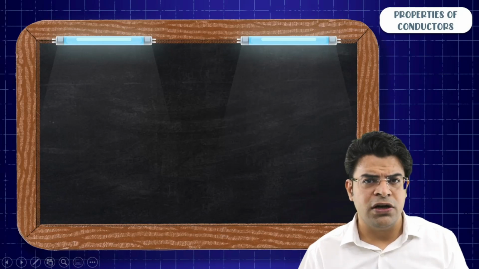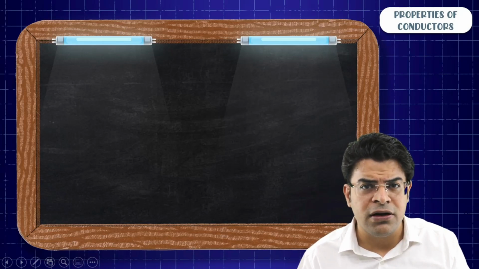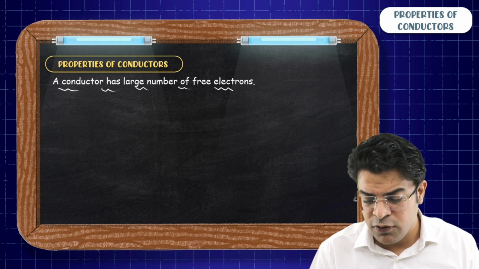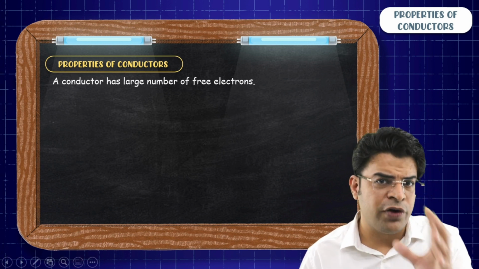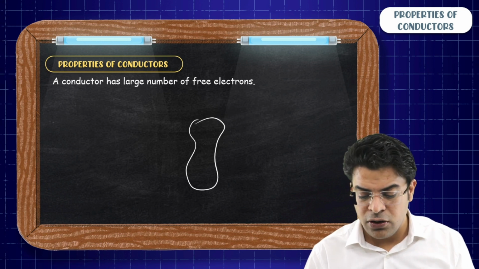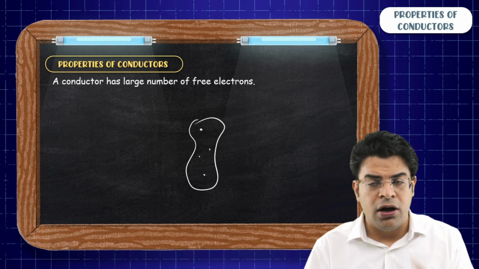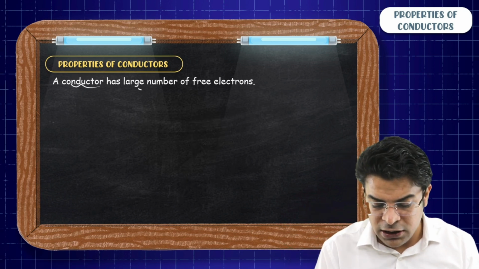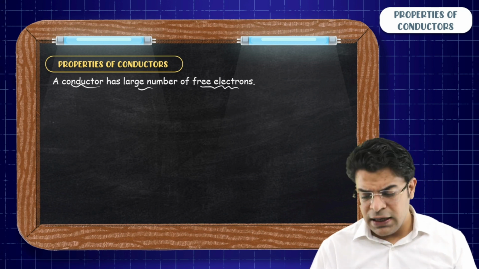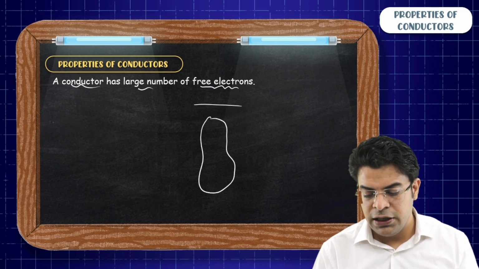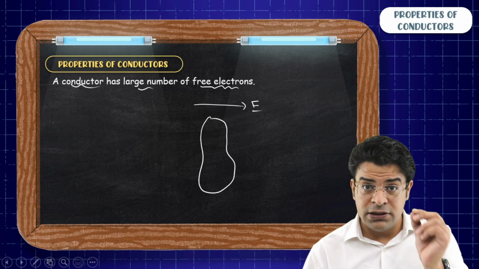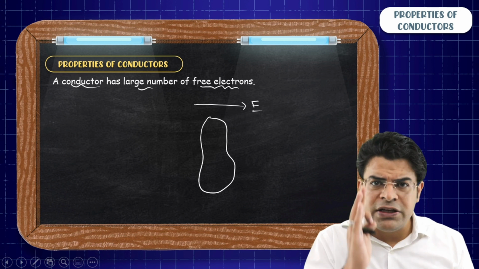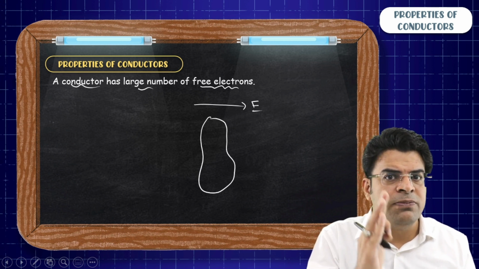So the first question that comes in mind, what is a conductor? A conductor is something that has got large number of free electrons. When I use the word free electrons, it means that the electrons are free to move within the object. It can't go outside the object. Now a conductor has got large number of free electrons. Let's say we have placed a conductor in an external electric field. Tell me, in which direction force will be experienced by the electrons?